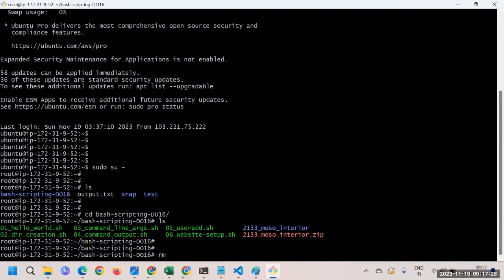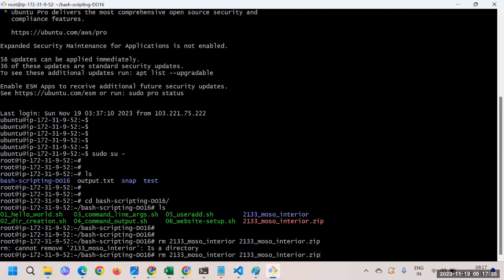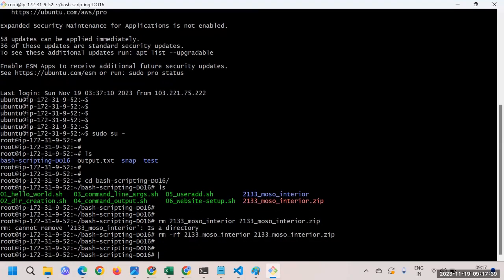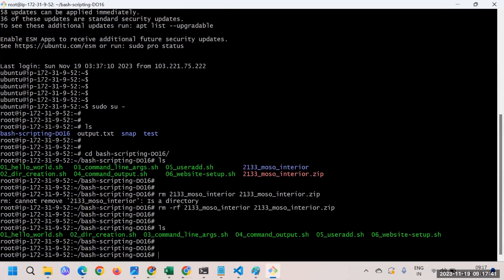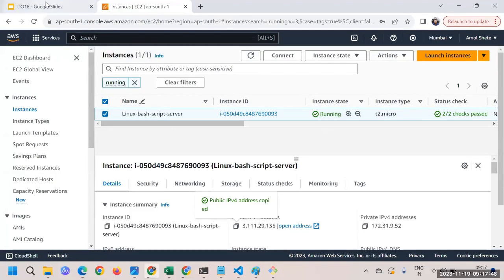So I'll remove this one and I'll just remove those because those are not the script, right? Great. Now here we'll write. We are here to discuss system variables. It is not about the scripting. It is a little bit more towards, you can say, the Linux.